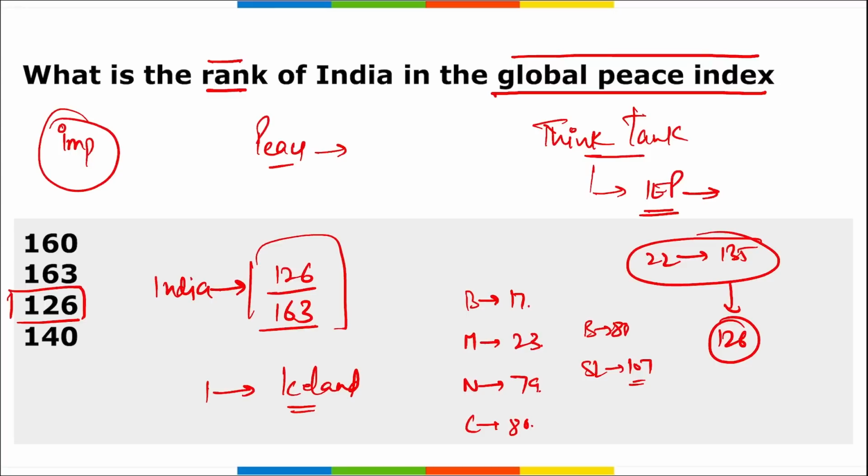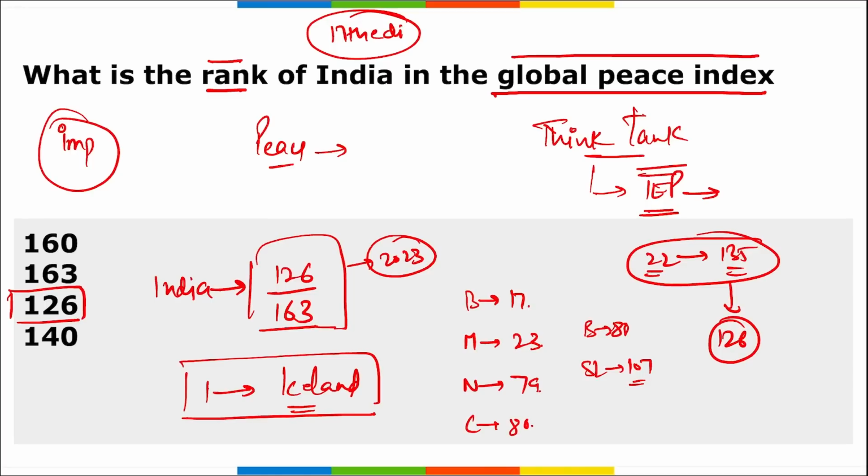Correct? So coming back, remember this Global Peace Index, it was the 17th edition of this index. It was released by IEP, Institute for Economics and Peace. The rank of India was 126 out of 163 countries. This is in 2023, right? And in 2022, the rank of India was 135th. Correct? Let's move on. And who topped here? It was topped by Iceland.